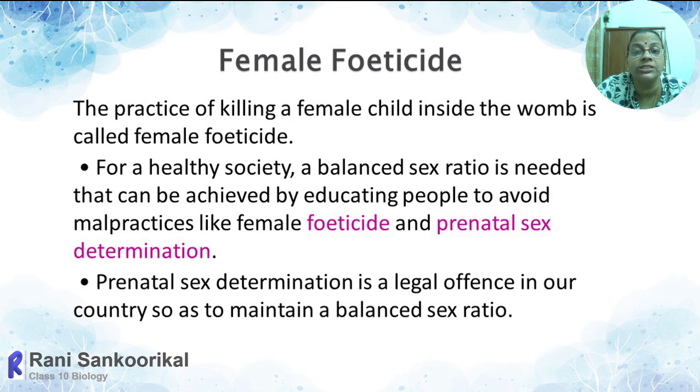So how can we avoid such female feticide? We can give awareness to avoid malpractices like female feticide and prenatal sex determination. We can find out the sex with the help of a diagnostic technique. We can take the amniotic fluid, the fluid which surrounds the baby, and in that the free cells can be observed, and we can find out whether the baby has XX chromosomes or XY chromosomes. If it is XX, it is a female baby. If XY is present in that fluid, then it is a male baby.